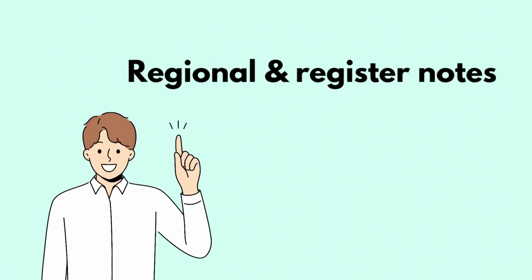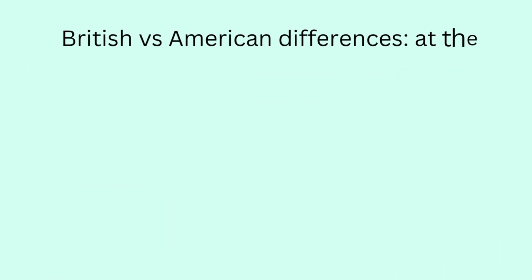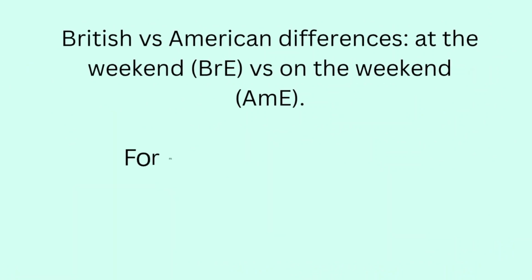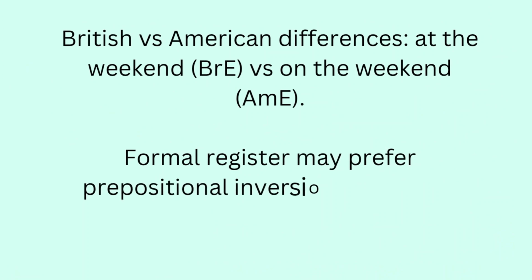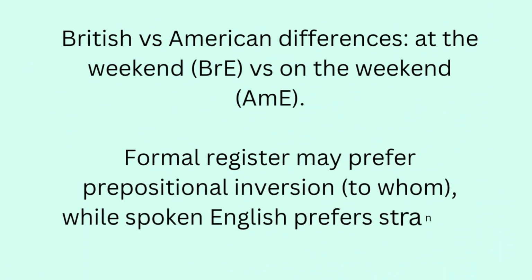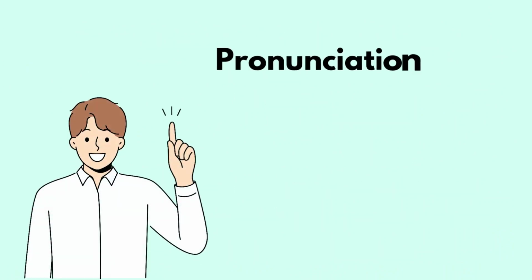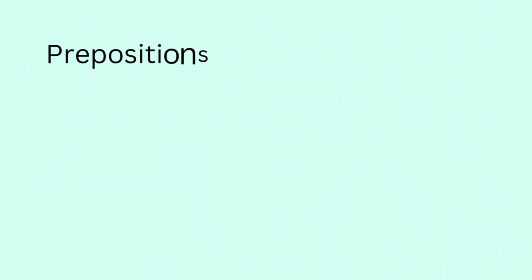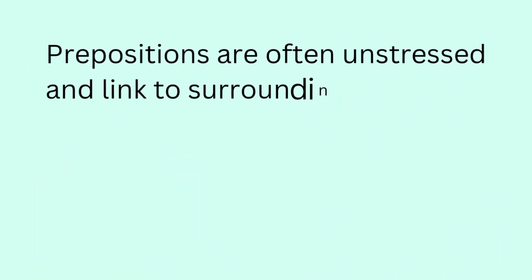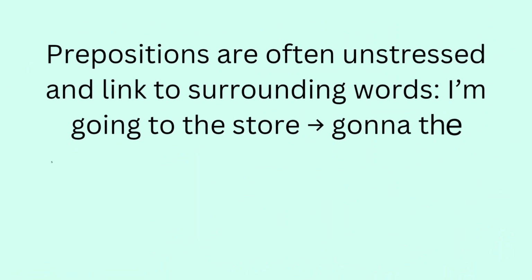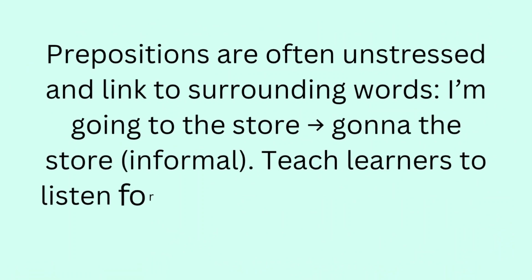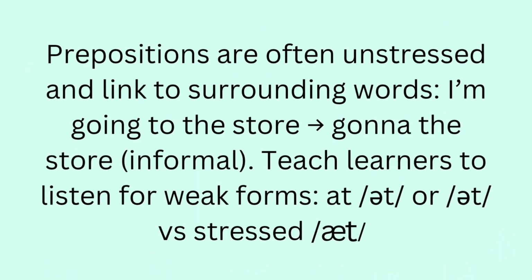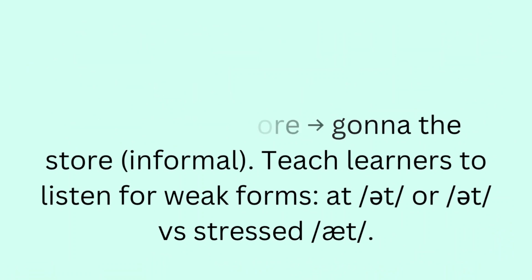Now let's look at regional and register notes. British versus American differences: at the weekend versus on the weekend. Formal register may prefer prepositional inversion, to whom, while spoken English prefers stranded prepositions. Now let's look at pronunciation and connected speech tips. Prepositions are often unstressed and linked to surrounding words. I'm going to the store becomes I'm gonna the store, informal. Teach learners to listen for weak forms, at or t, versus stressed, at.